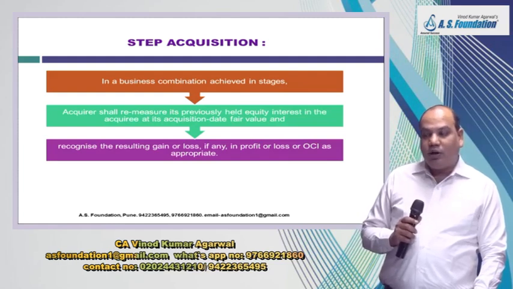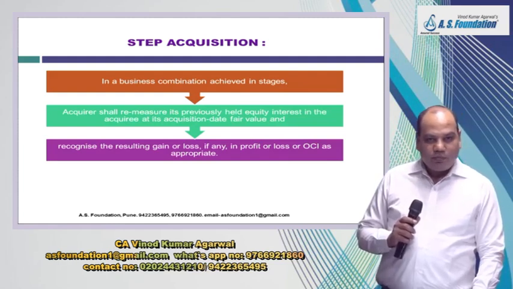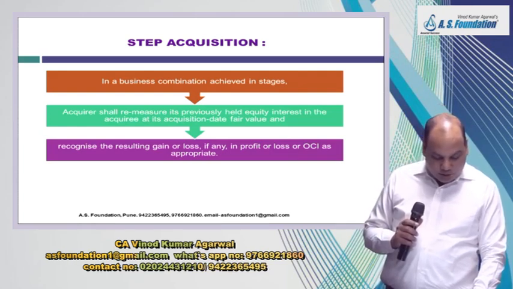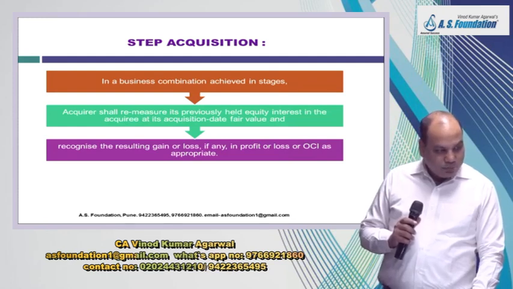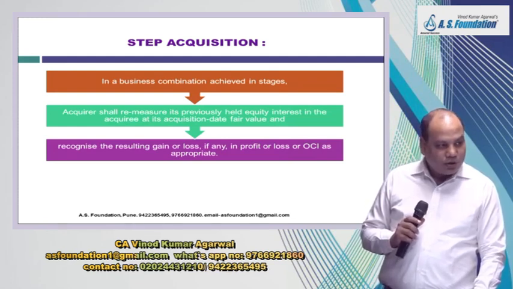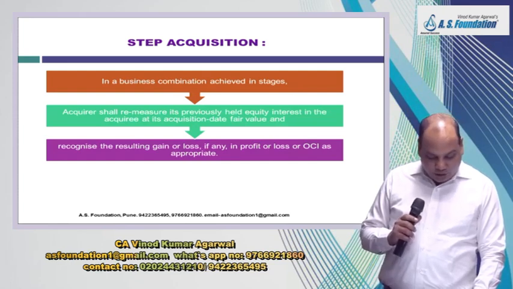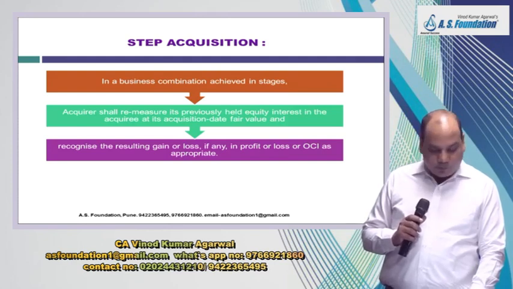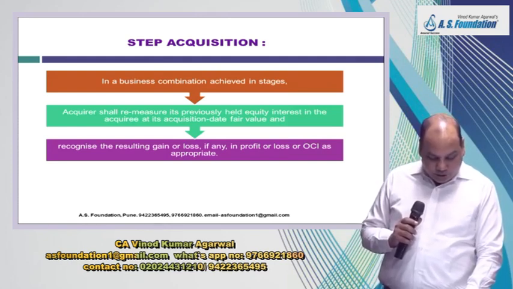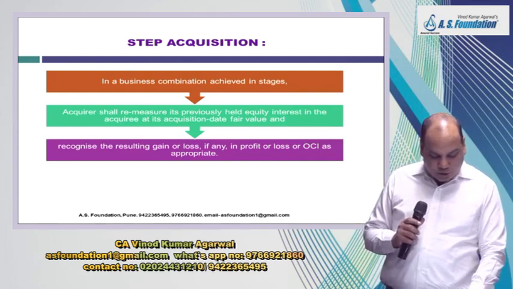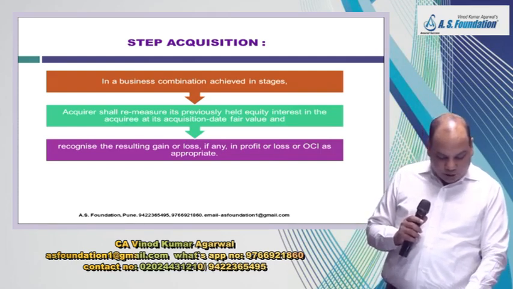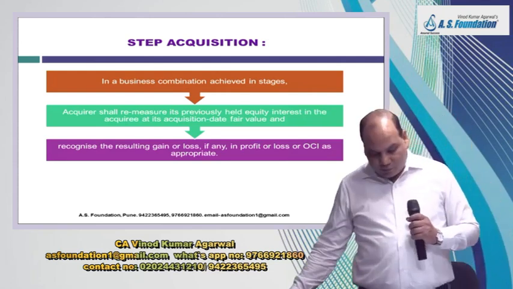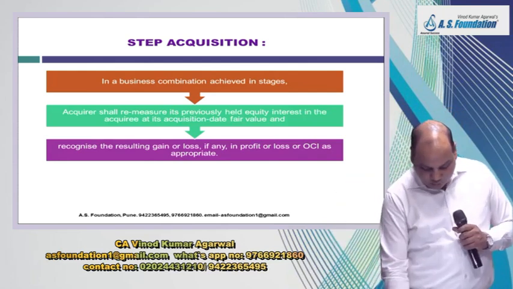Now, what about the earlier amount recognized in OCI? We have already accumulated some amount in OCI. So the standard says any amount related to the investment previously recognized in OCI will continue to be recognized in OCI and cannot be recycled to the profit and loss account. This is the same treatment that would apply if the entity disposes of its equity investment classified as at FVTOCI.